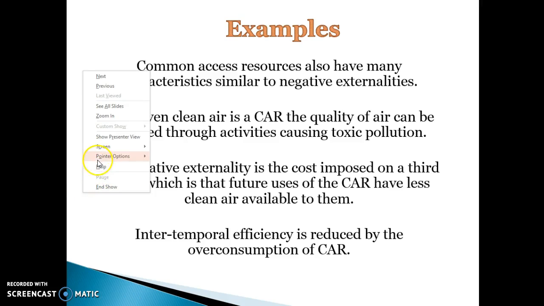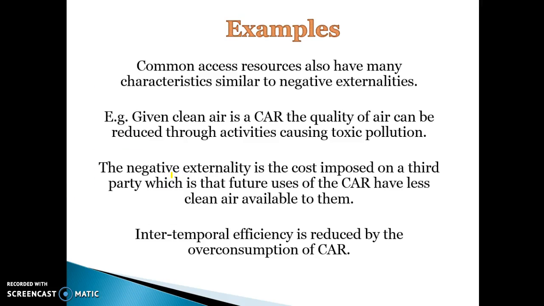Okay, so as I said to you in the first video, there are often a lot of common traits between common access resources and negative externalities. So for example, clean air is a common access resource because it's non-excludable and it's rivalrous in consumption because of the impacts of pollution and so on and so forth.